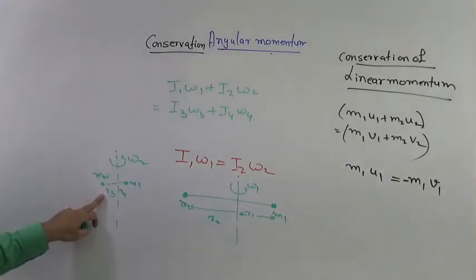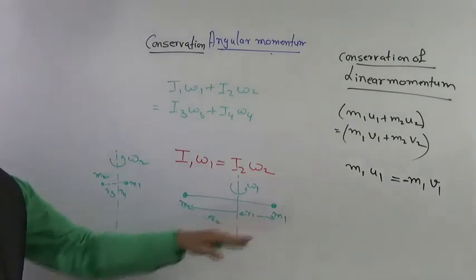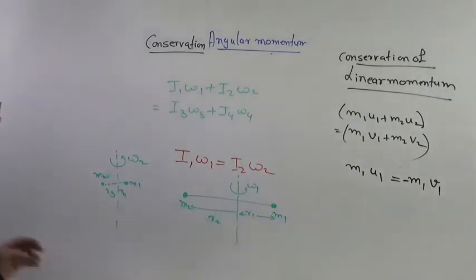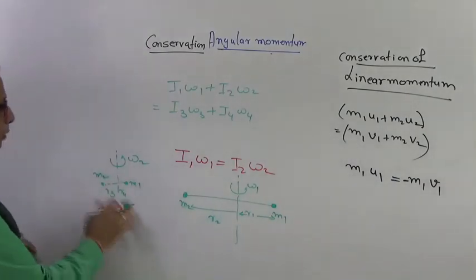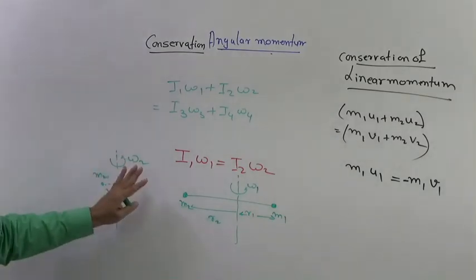What I'm trying to say is that when they have come closer, has M1 or M2 changed? No, the masses have not changed when they have come closer. What has happened? The radius has changed. But now when the radius has changed, the moment of inertia of this system has changed, right?